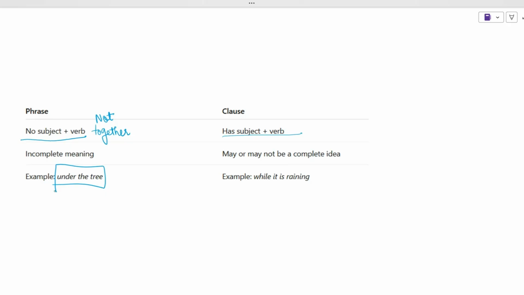"Under the tree," so what is under the tree? We don't know. Tree is the subject here. Under is the preposition here. "While it is raining," so "it" is the subject here. Raining is the verb here. So I hope you're clear with the difference between phrase and clause.